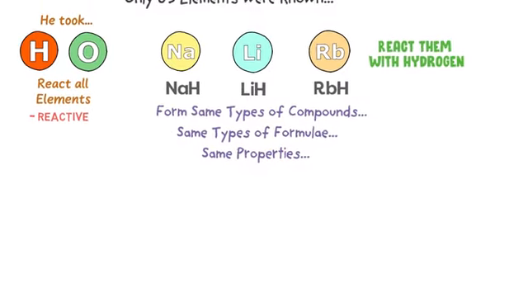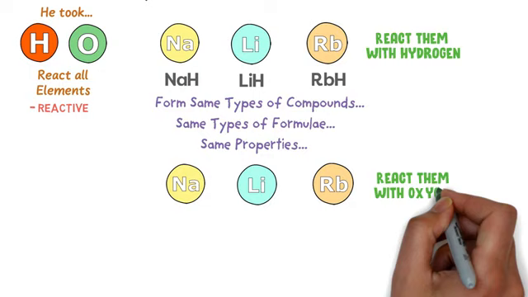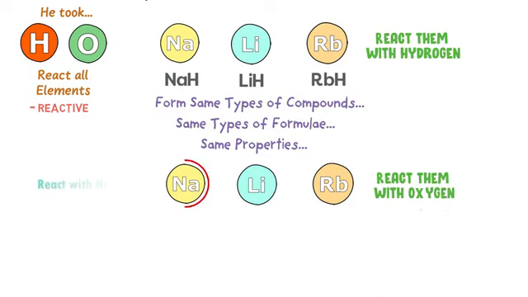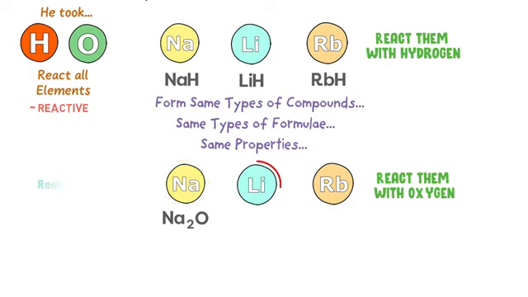Secondly, he again took sodium, lithium and rubidium and reacted them with oxygen. When sodium reacts with oxygen, it forms sodium oxide. When lithium reacts with oxygen, it forms lithium oxide. And when rubidium reacts with oxygen, it forms rubidium oxide.